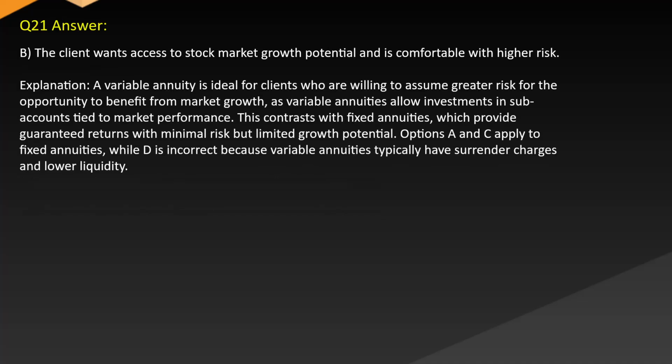Answer: B. The client wants access to stock market growth potential and is comfortable with higher risk. Explanation: a variable annuity is ideal for clients who are willing to assume greater risk for the opportunity to benefit from market growth, as variable annuities allow investments in sub-accounts tied to market performance. This contrasts with fixed annuities, which provide guaranteed returns with minimal risk but limited growth potential. Options A and C apply to fixed annuities, while D is incorrect because variable annuities typically have surrender charges and lower